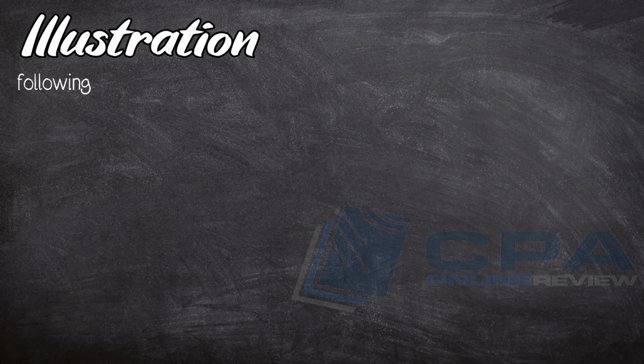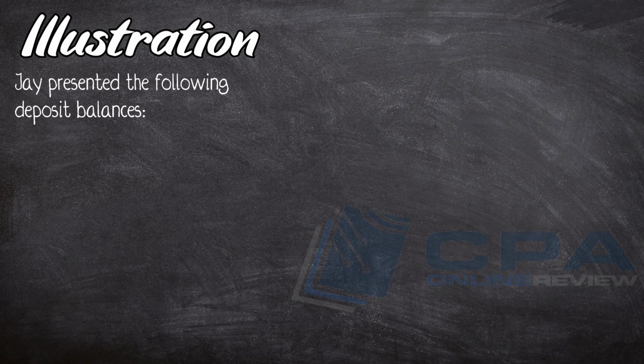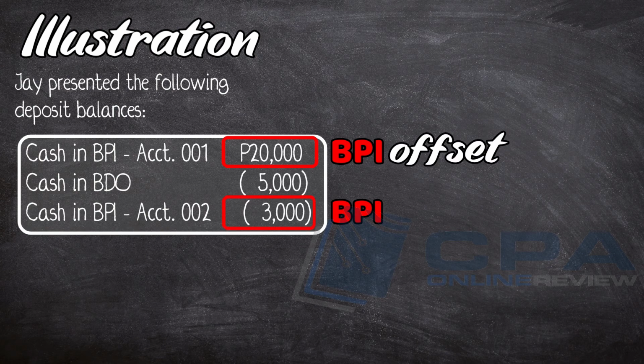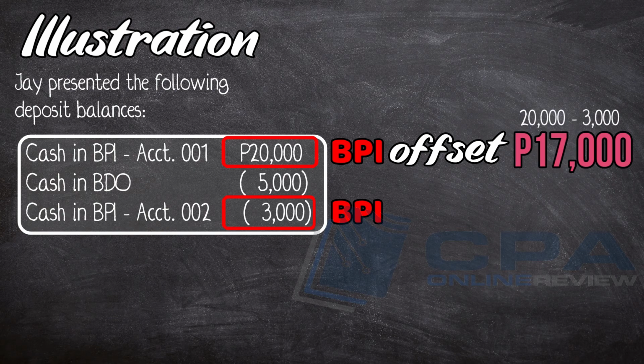Let's illustrate. J presented the following deposit balances. Observe that BPI has two accounts, one of which is overdrawn. And we have BDO, another bank. The BPI positive balance of $20,000 and the other BPI balance of negative $3,000 can be offset, since they belong to the same bank. For this bank, we have cash of $17,000.